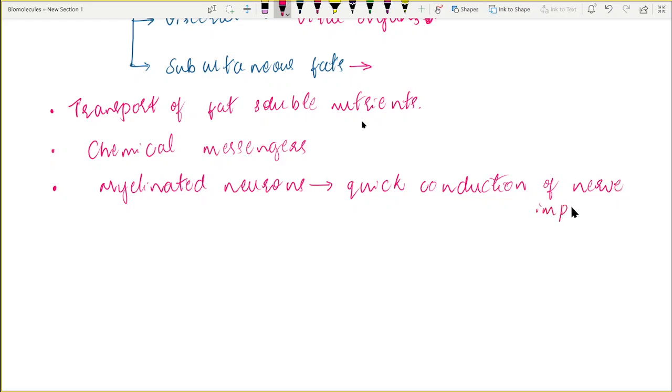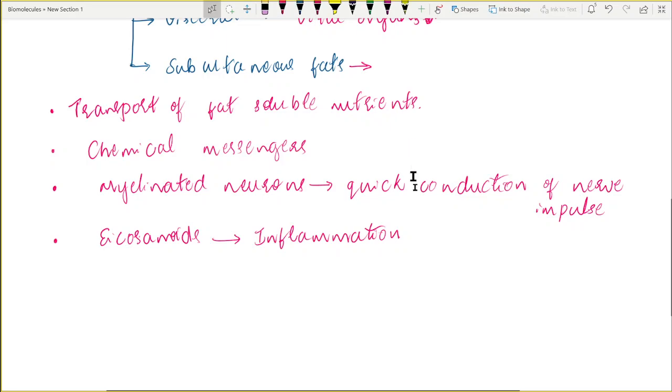Apart from this, some other functions are also there. So prostaglandins, leukotrienes, thromboxane, such compounds are there. We call them eicosanoids. So this family of lipids is involved in the inflammatory response. So these are some of the functions of the lipids.